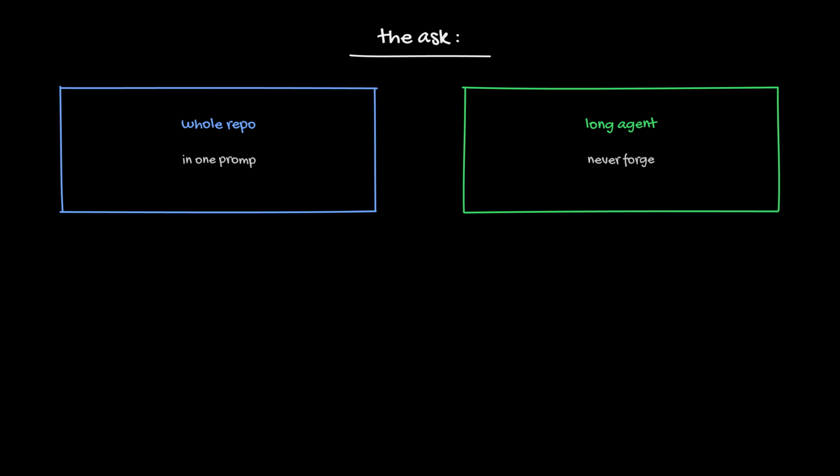First, the problem people are trying to solve. You want the whole repo in one prompt, or a long agent session that never forgets turn 1. 32K is roughly a thick chapter. 1M is closer to a small library. So of course local builders ask, can we just make the window bigger?